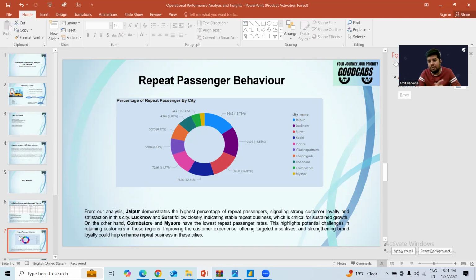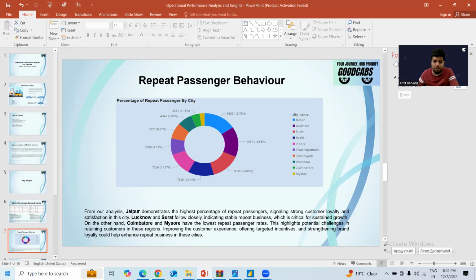So how do they identify the repeat customers? Definitely, if you book a cab, or book anything through any platform, your registration name will be there. So they come to know from these names how many cabs are booked for a particular month or week, and by this they come to know the percentage. They have the total customer data, and from that they can easily find how many passengers are repeated. It's very important for revenue generation also. If there is an increase in repeated passengers, definitely there will be an increase in revenue generation as well.